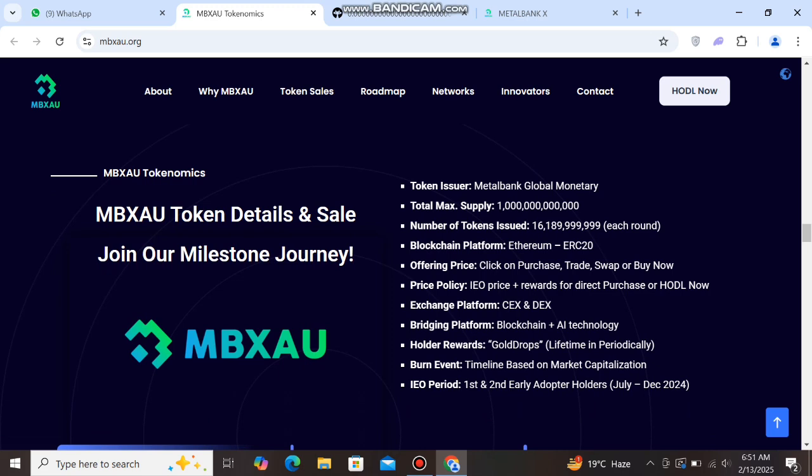You can check here blockchain platform Ethereum ERC20, offering price, click on purchase, trade, swap or buy now, price policy, IO price plus reward for direct purchase or hold now, exchange platform CX and DX, bridging platform, blockchain plus AI technology, holder rewards, gold drops, burn event, timeline based on market capitalization, IO period, first and second early adopter holder July to December 2034. So guys, you can hold now.